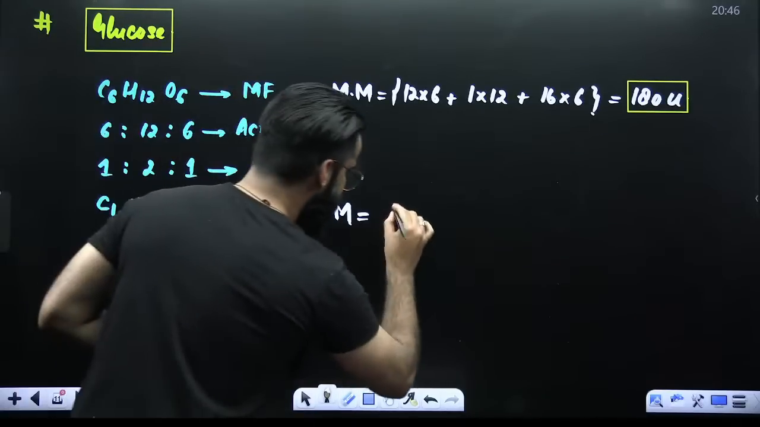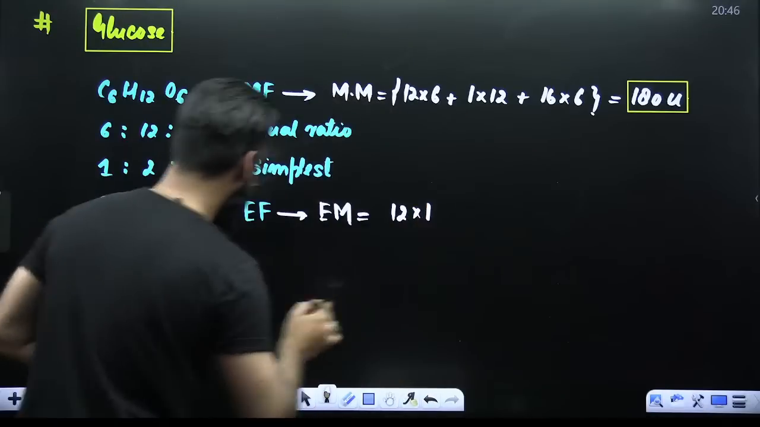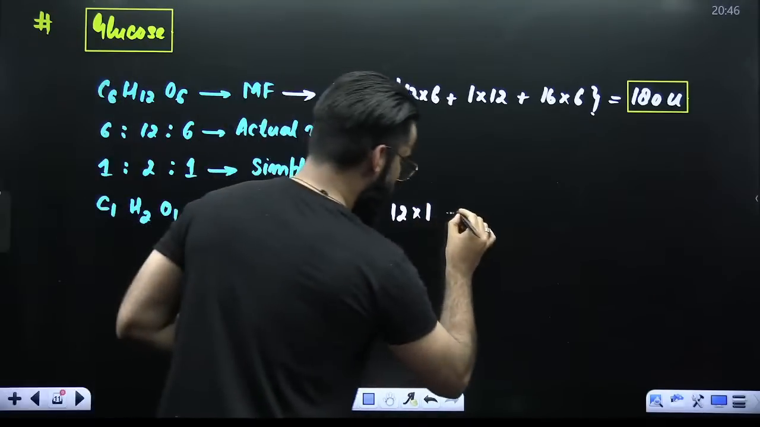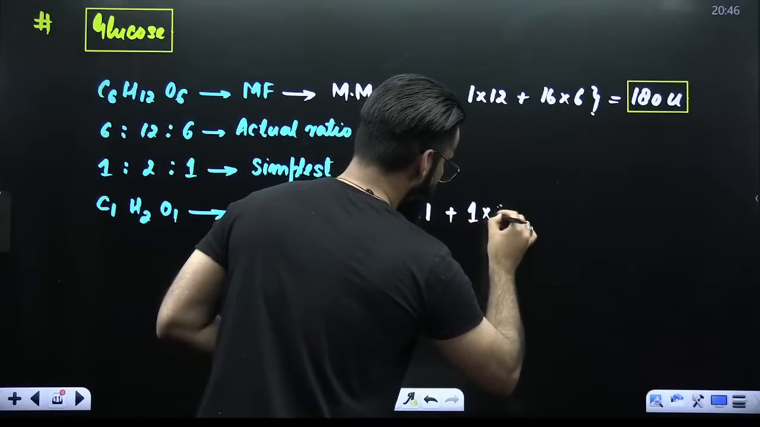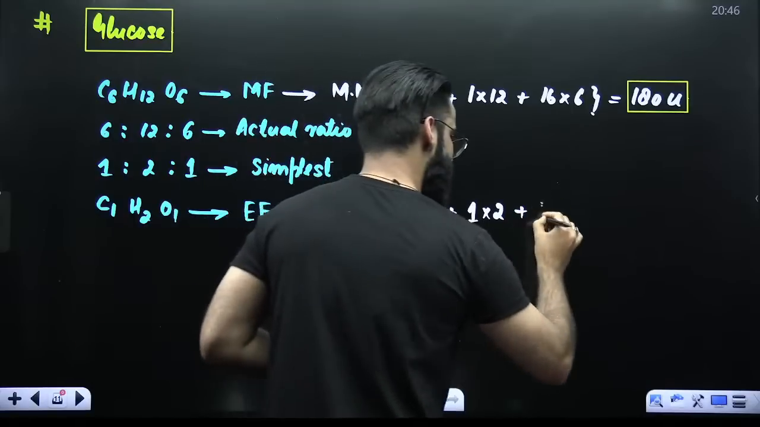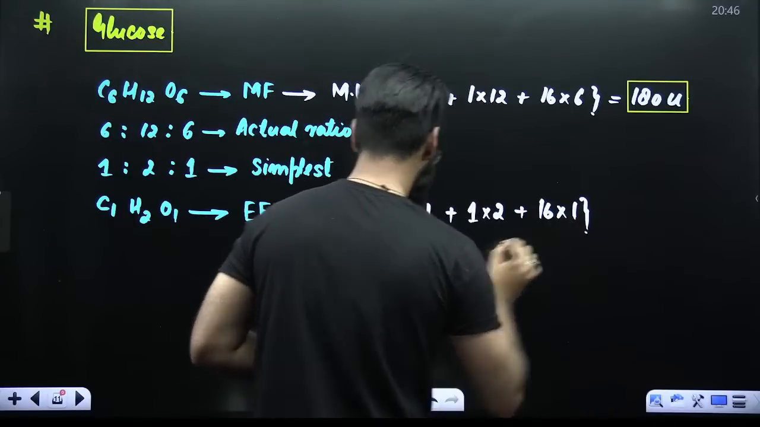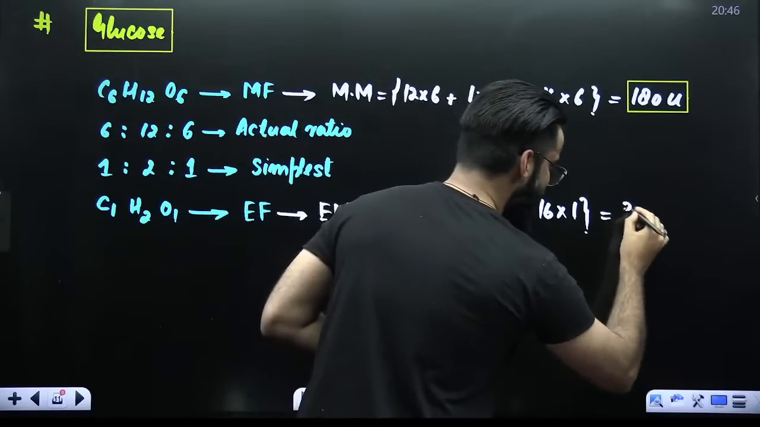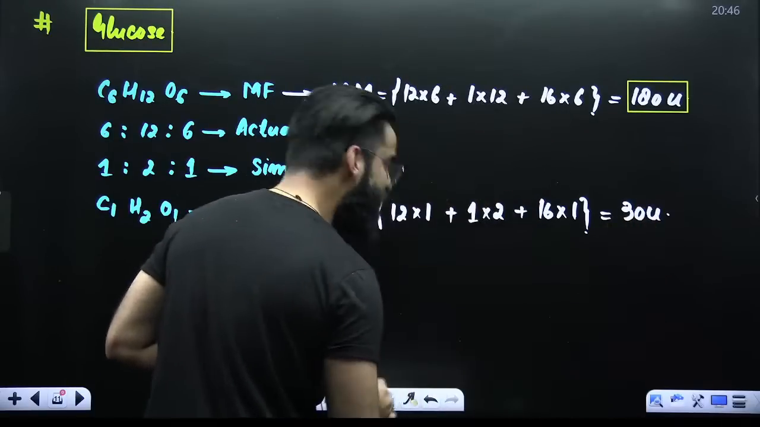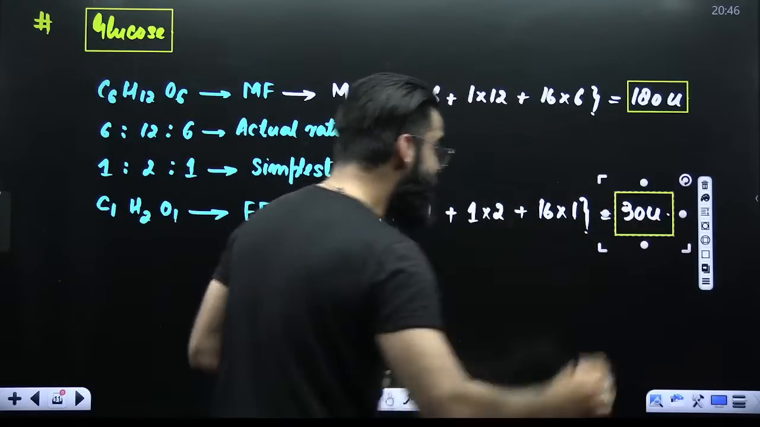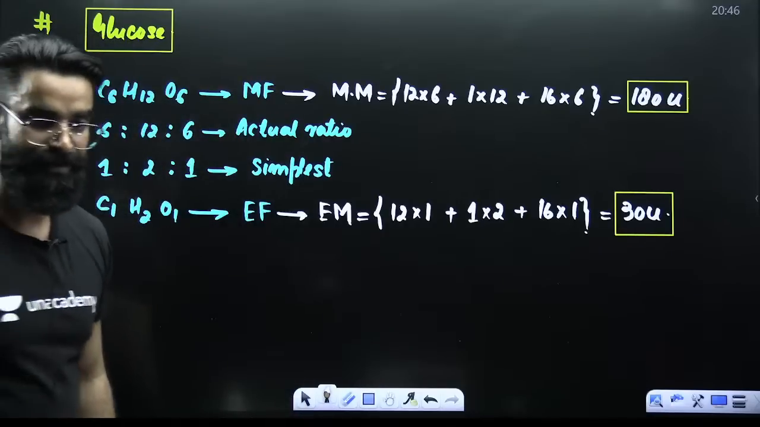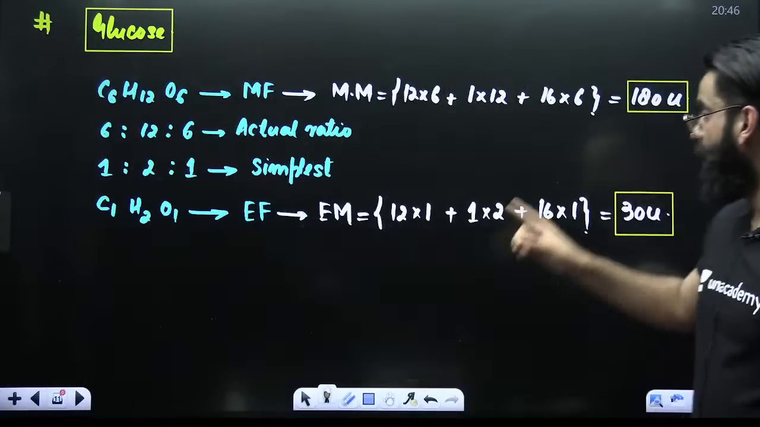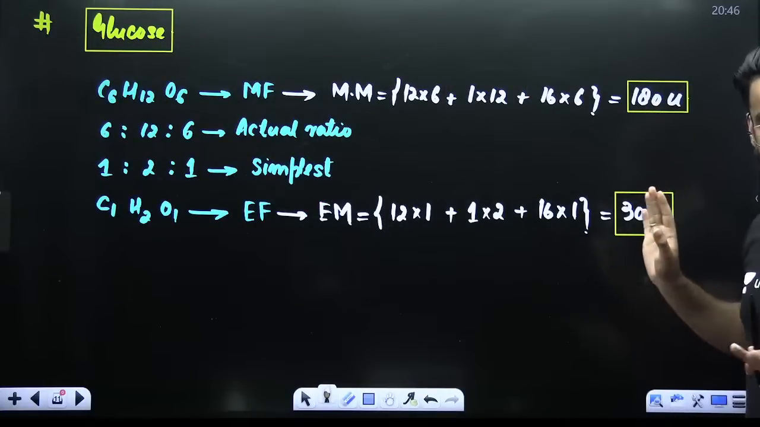Carbon, its atomic mass is 12. How many carbon atoms? There's only 1. Plus hydrogen, atomic mass 1, 2 hydrogen atoms. Oxygen, atomic mass 16, there is 1 oxygen atom. When you solve this, the value comes out to be 30 U. So what is this 30 U here? This is the empirical mass of glucose. You understand? One is molecular mass, one is empirical mass.